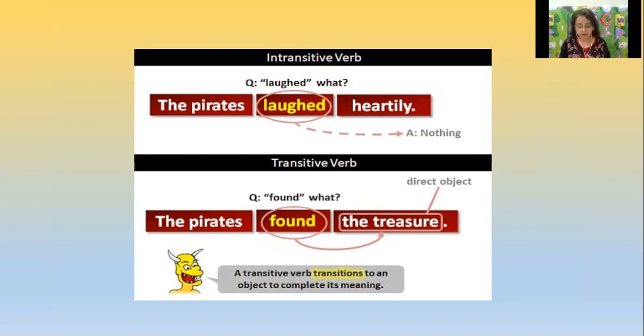A few examples I would like to quote: fire burns. In this sentence, only two words are there, one subject and one verb, but it has a complete sense. Second sentence, birds fly. So here, an intransitive verb manages to express a complete thought without the help of other words. It does not require any other words. But a transitive verb requires other objects to complete the sense. Fine, let's move on now.